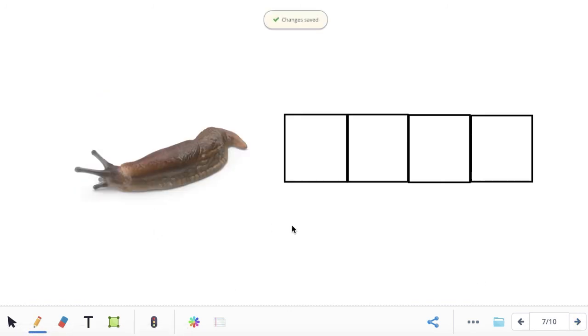Let's look at the next picture. This time, we are going to read some words that have 4 sounds in them. This is a picture of a slug. Sound out the word slug with me. S-l-u-g. Slug. What's the first sound you hear in the word slug? S. What letter makes the S sound? S. What's the second sound you hear in the word slug? L. What letter makes the l sound?